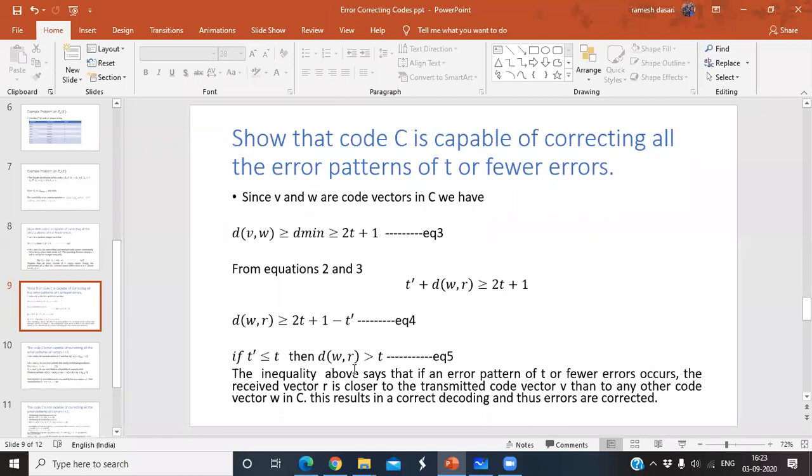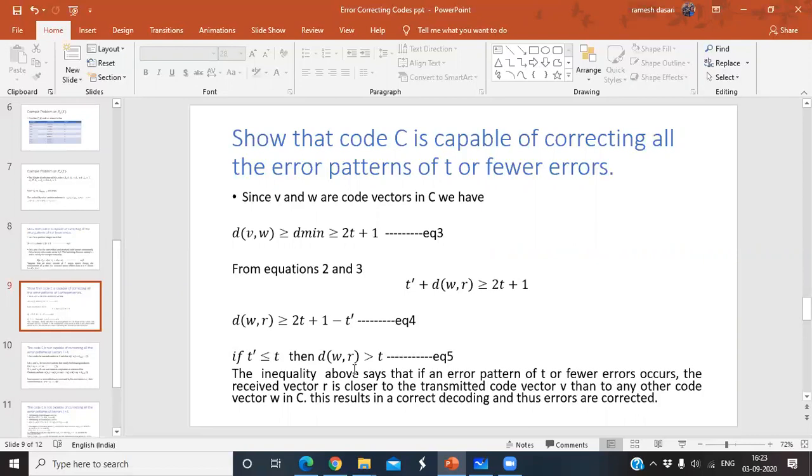No, sir. No? Is it clear to everyone? Was it understood so easily? Are you listening or not? Yes. We are listening, sir. Okay. Clear about this equation? D of w comma r greater than t.